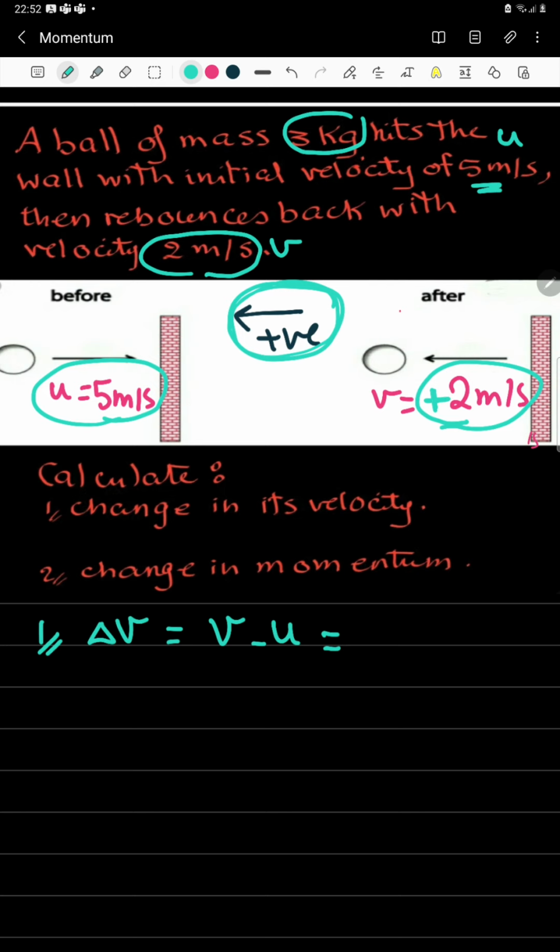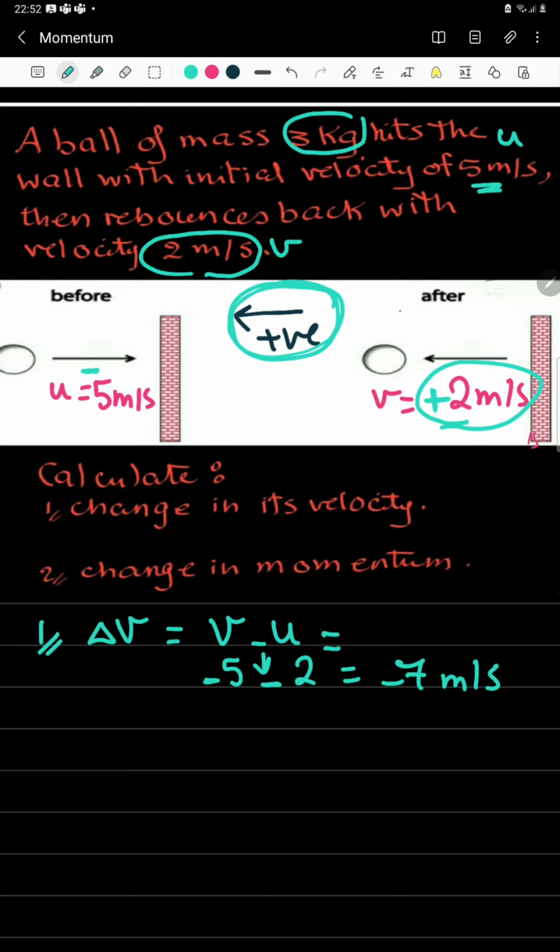The final velocity has got a positive sign, and the initial velocity, which is going to the right, must be given a negative sign. So I'll put a negative sign here. And in this case, the change in velocity will be minus 5, the minus is in the row, and it comes down as it is, minus 2. So the change in velocity is negative 7 meters per second.